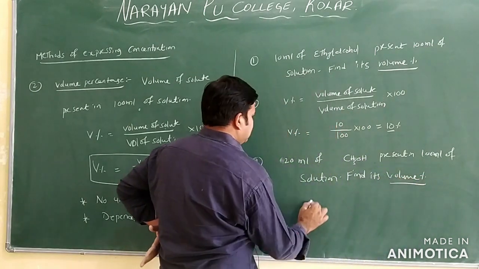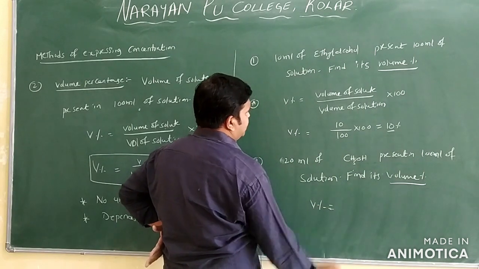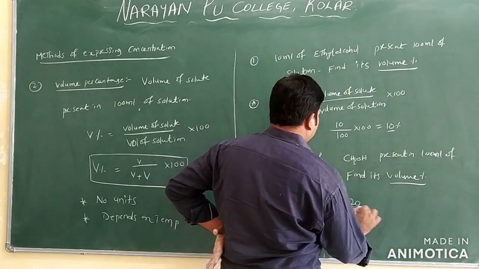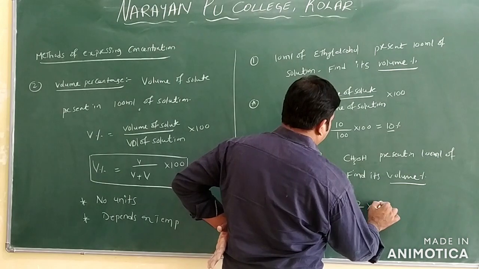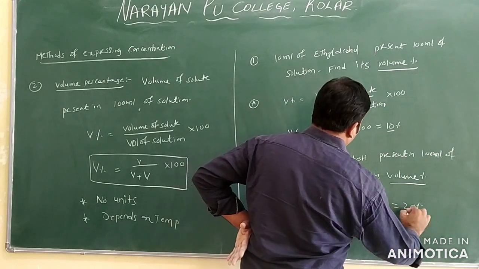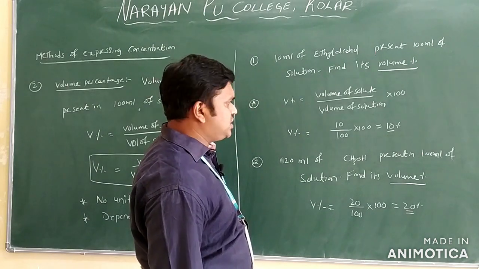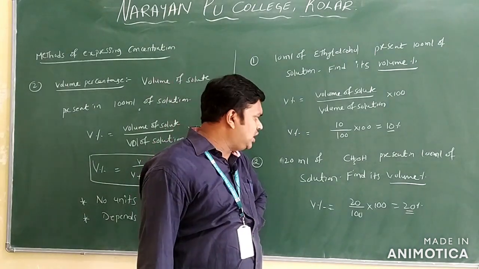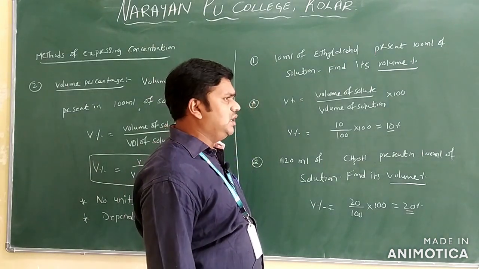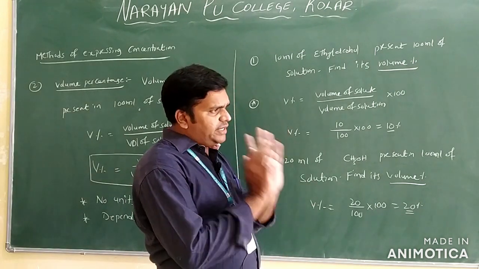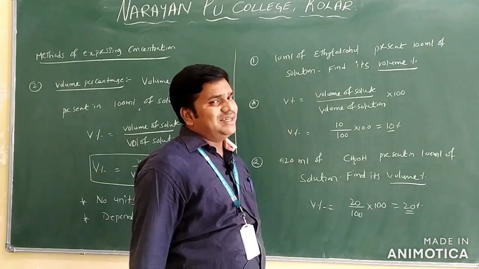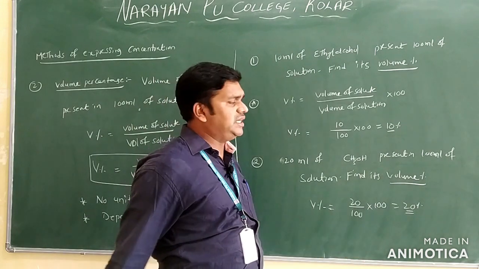Same formula. Directly I am substituting the values here. Volume of solution we have 20 by 100 into 100. How much percent do we have? 20% only. What is the meaning of this? 20 ml of CH3COOH is present in 100 ml of the solution only. So alcohol volume is 20 ml. Water volume how much? 80 ml only.